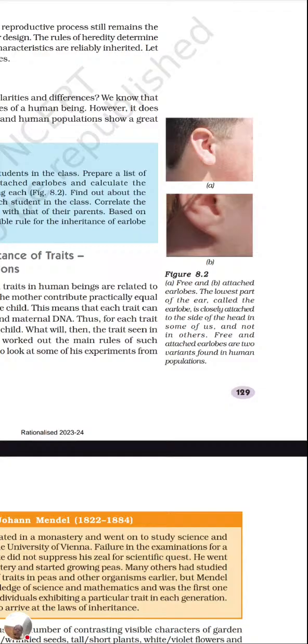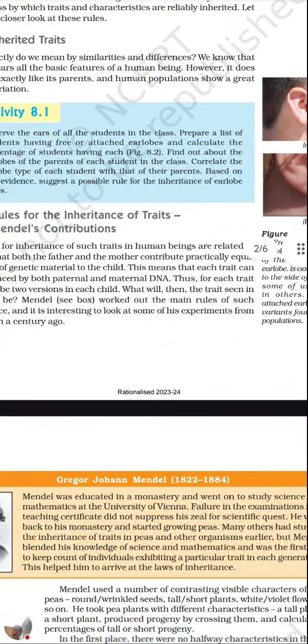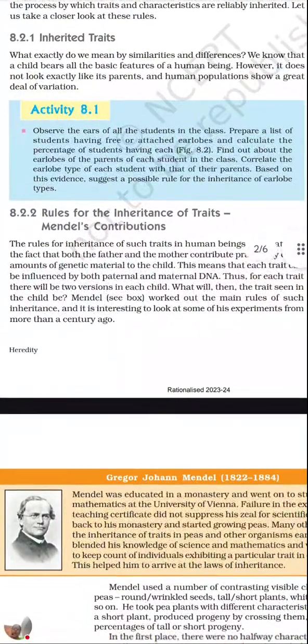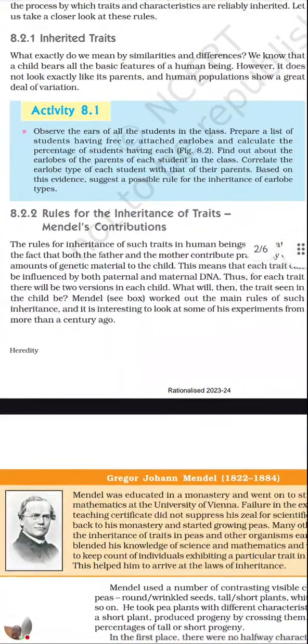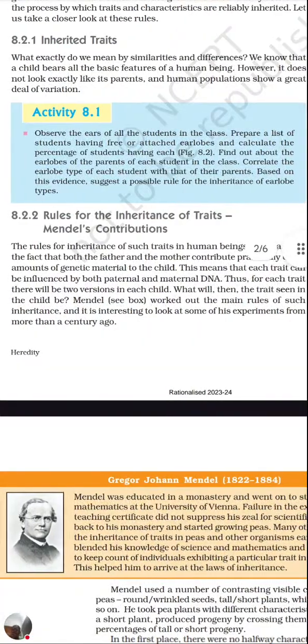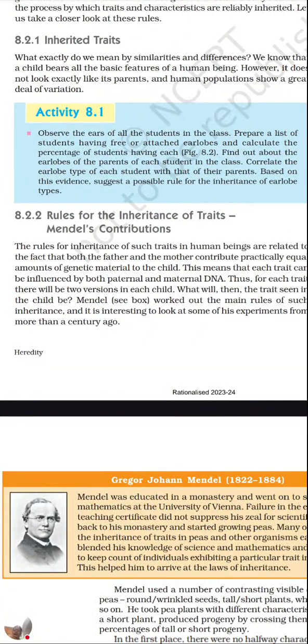It is free. So these are the two different types of variations we see in human beings. Now, rule of inheritance of traits. Mendel's contribution. Mendel contributed by giving the inheritance rule, that is how the characters are inherited from parents to offspring.